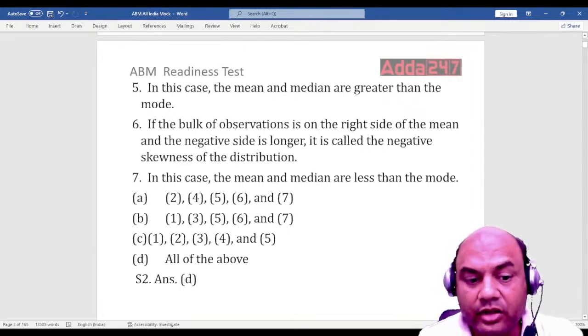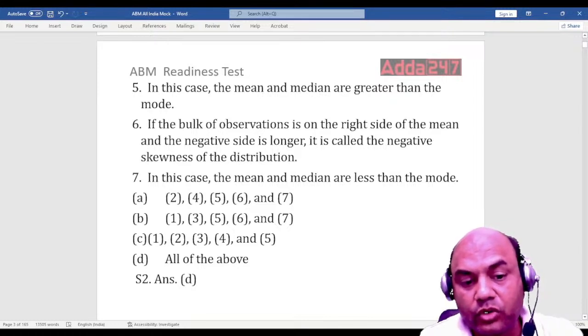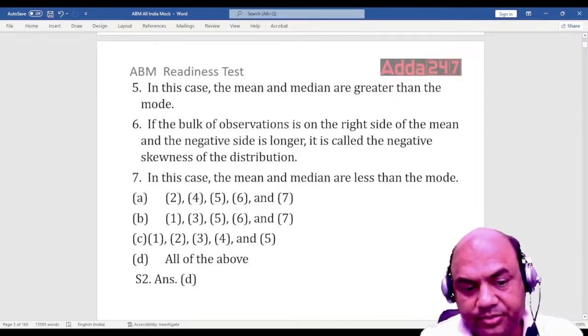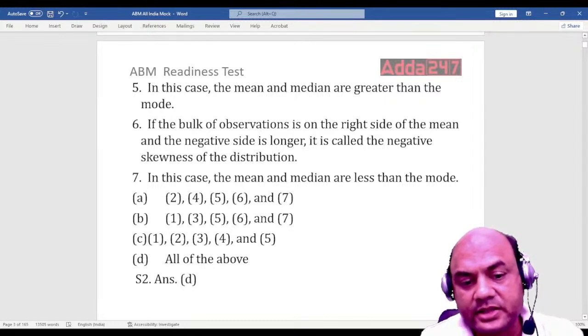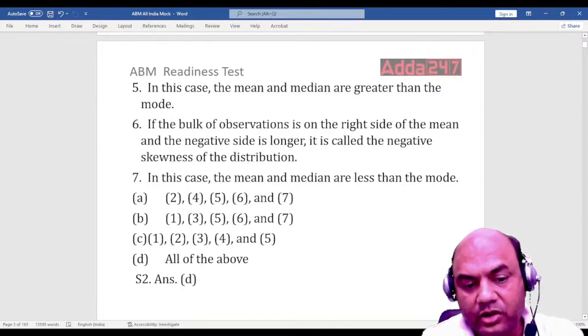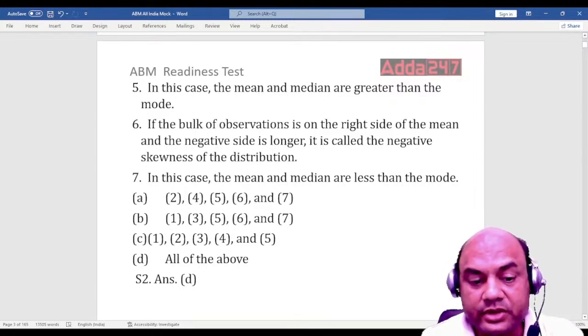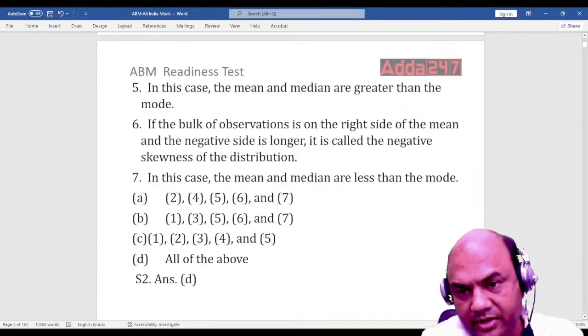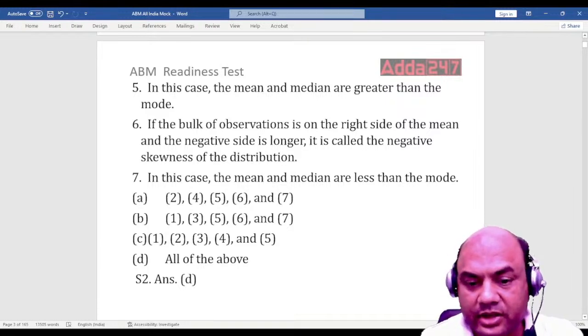Now, what are the options? Option number 2, 4, 5, 6, and 7. 1, 3, 5, 6, and 7. 1, 2, 3, 4, and 5, and all of the above. So which of them is correct? All of the above means all of the options are correct. All the sentences were correct.